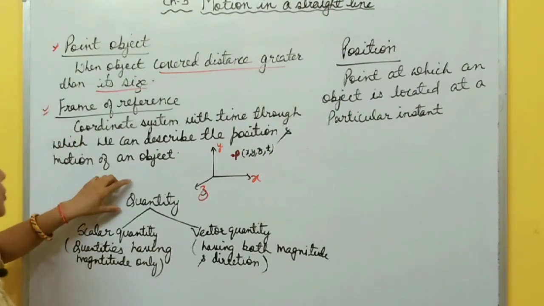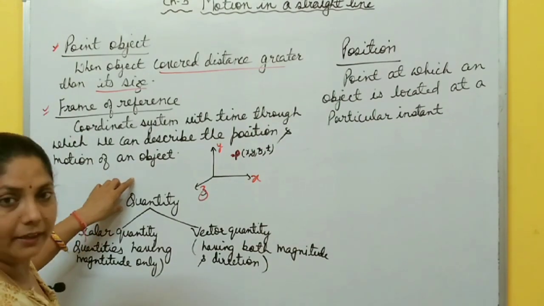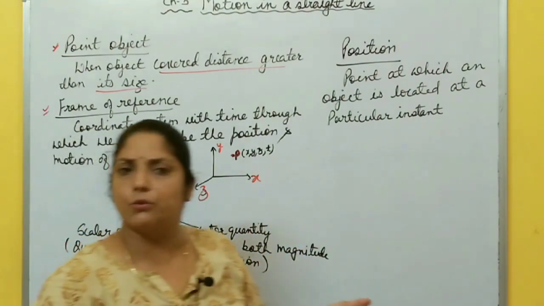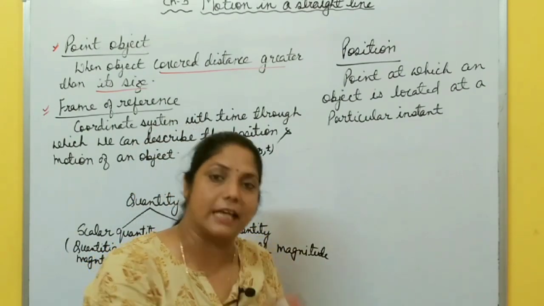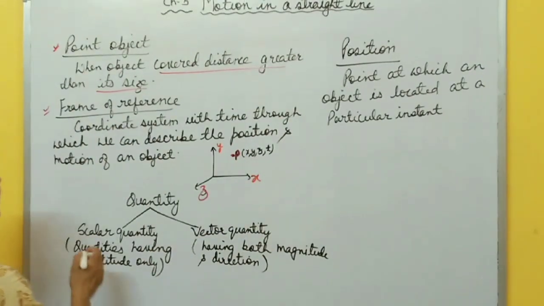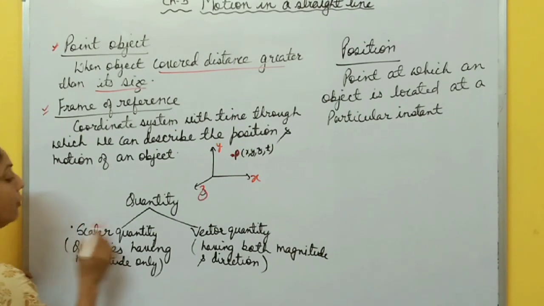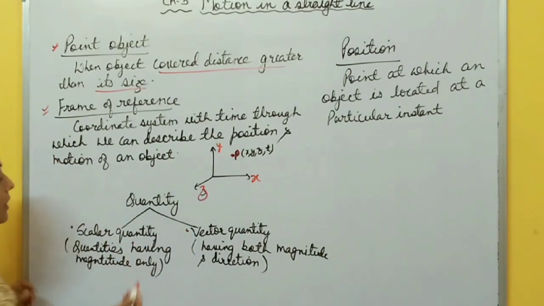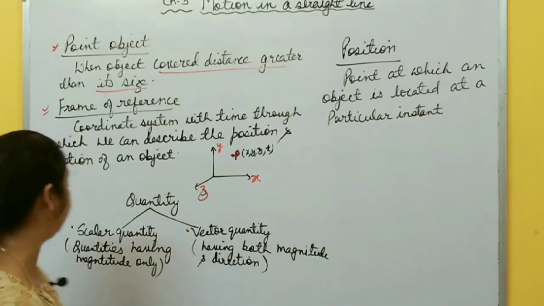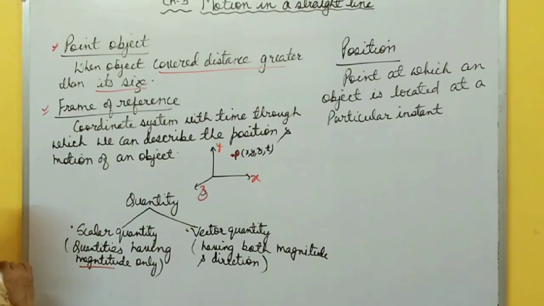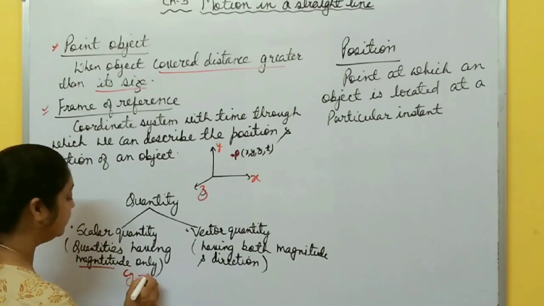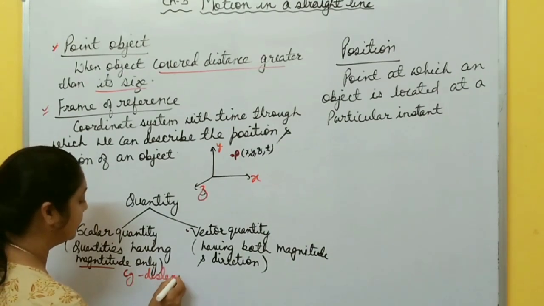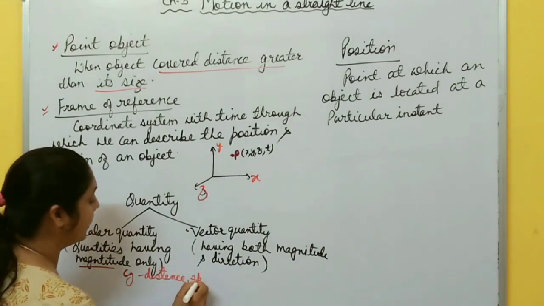Now there are two types of quantity, right? Physical quantities are those quantities which we can measure. So a quantity may be either scalar or vector. What is a scalar quantity and what is a vector quantity? Scalar quantities are those quantities having magnitude only, like distance, speed, work.